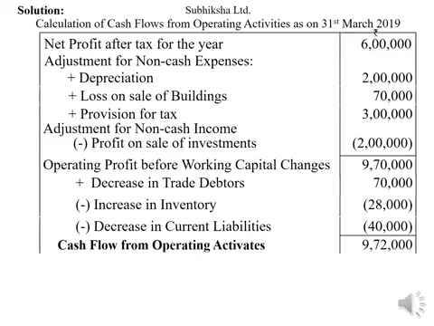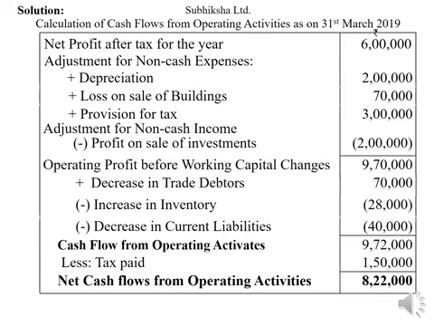So working out, it amounts to 9,72,000. 9,70,000 plus 70,000 minus 28,000 minus 40,000 amounts to 9,72,000. It is before considering tax. From this amount, deduct tax paid rupees 1,50,000 to find out net cash flows from operating activities. This is how cash flows from operating activities are computed. Pause this video and write down if you are not following me.